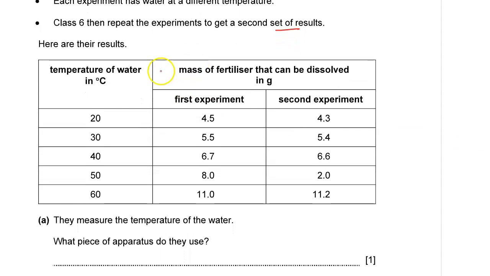Of course, the temperature of water is increasing from 20 to 60 for each experiment. Of course, each experiment at the specific temperature is done twice. We have the mass of the fertilizer that can dissolve in grams in experiment 1. The first experiment at 20 degrees, 4.5 grams dissolved. Second experiment at the same temperature, 4.3 grams dissolved. And of course, you can see the other results.